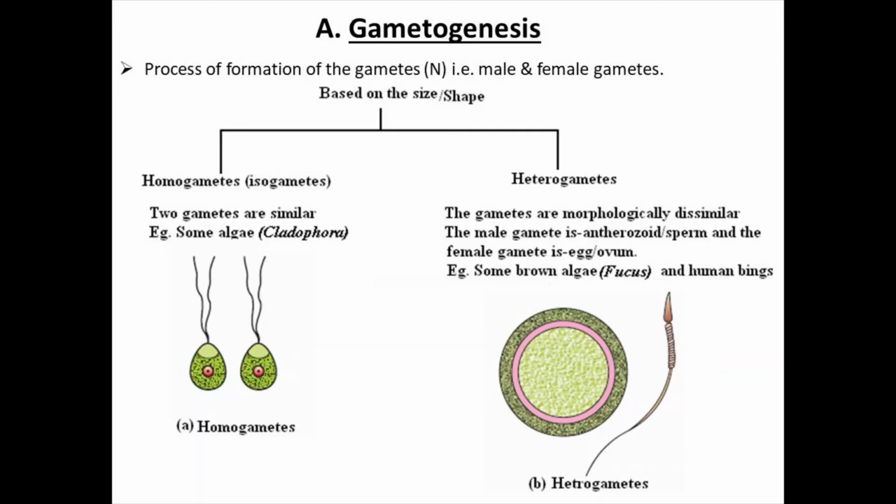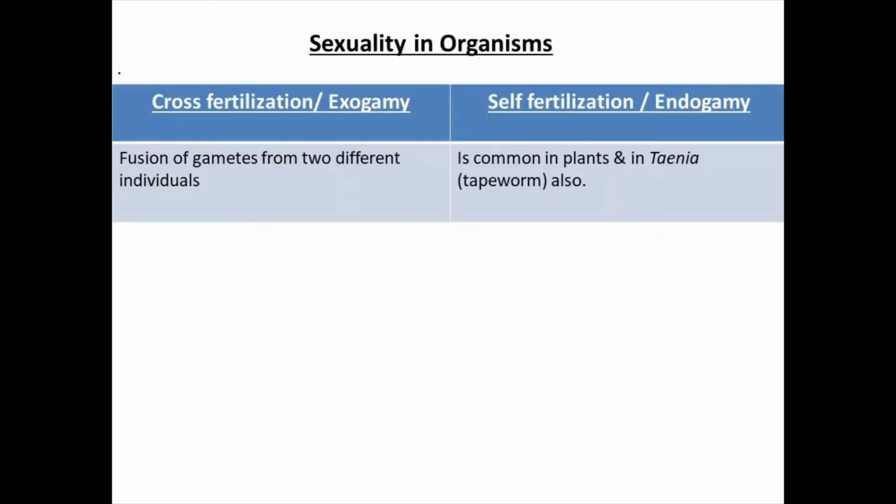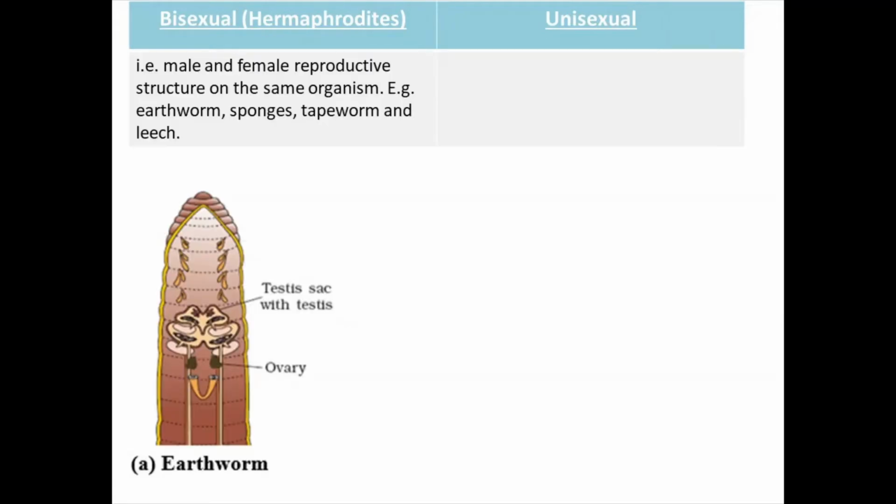So next in this reproduction part, the two types of fertilization are self-fertilization or cross-fertilization. Organisms may be bisexual or unisexual. For a bisexual, one more term is there called hermaphrodite. Hermaphrodite and bisexual have the same meaning. Bi means two, two sex organs are present within the same organism.